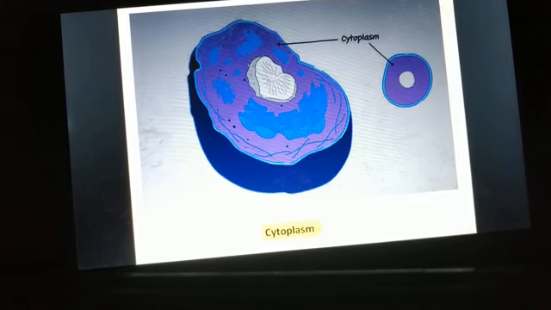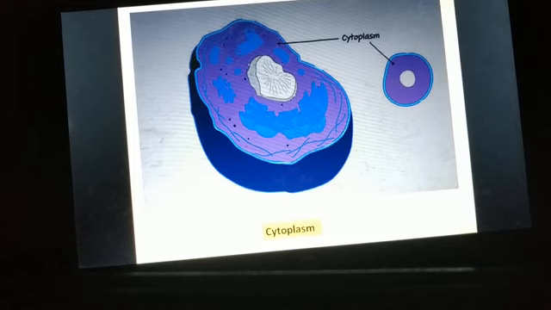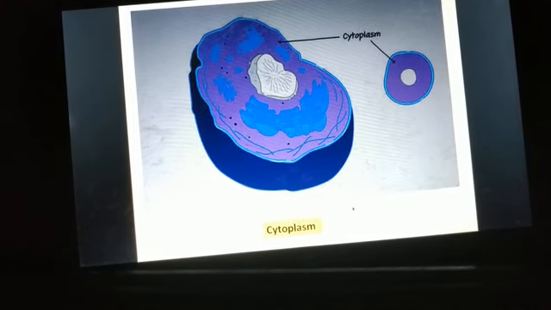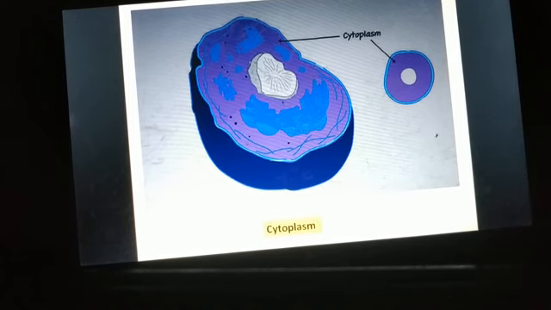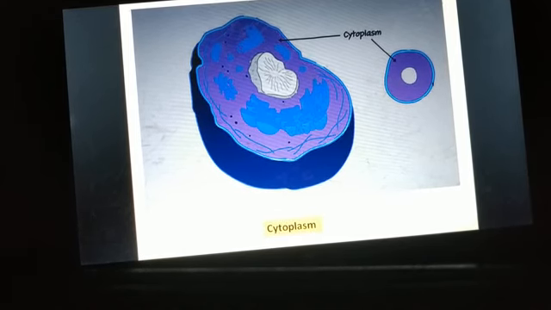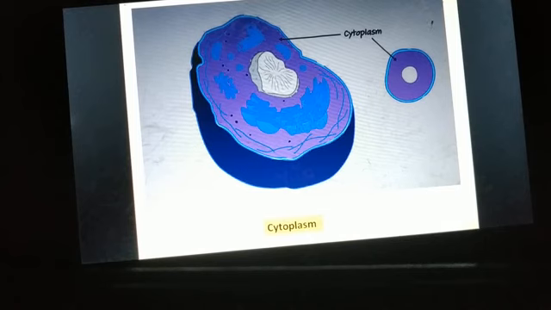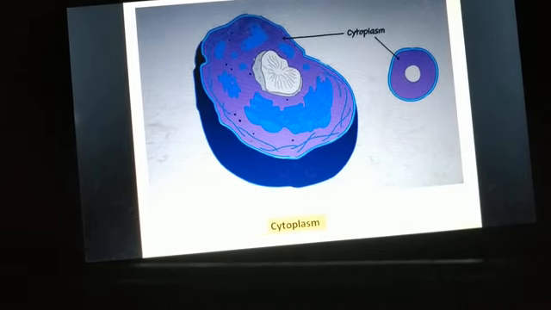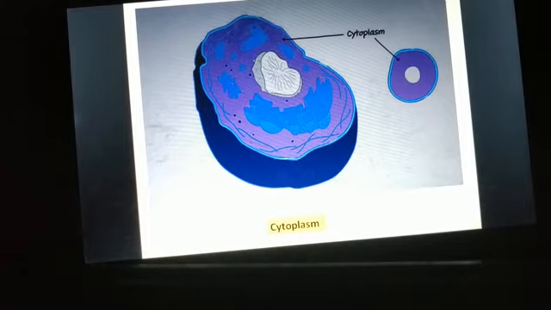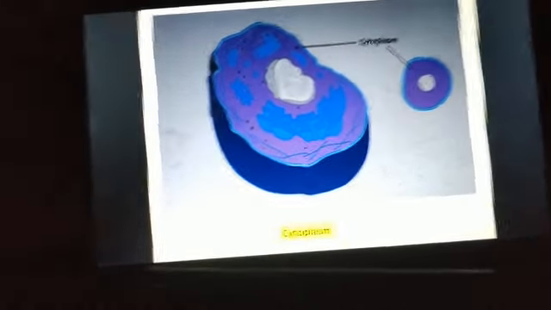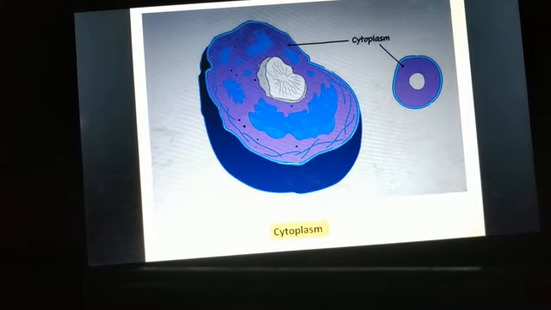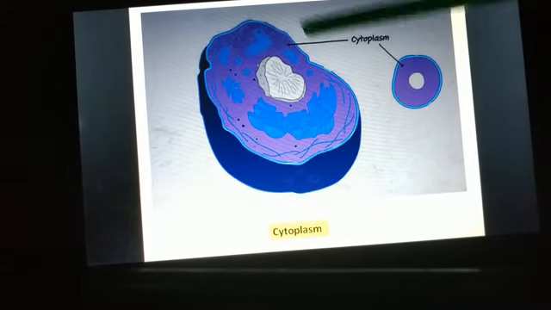This is a very important metabolic reaction, and it occurs in the cytoplasm. Apart from this, many other reactions also, like synthesis of fatty acids, nucleotides, and some amino acids, also occur in the cytoplasm.